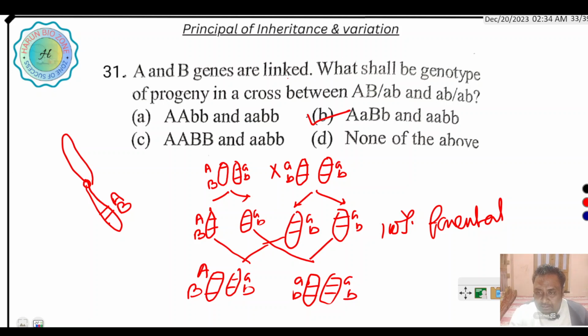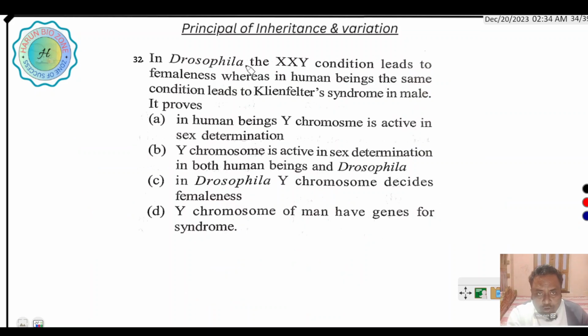Next question is, in Drosophila, the XXY condition leads to femaleness. Okay, because in Drosophila the sex is determined by the X chromosome count, whereas in human beings the same condition leads to Klinefelter syndrome.